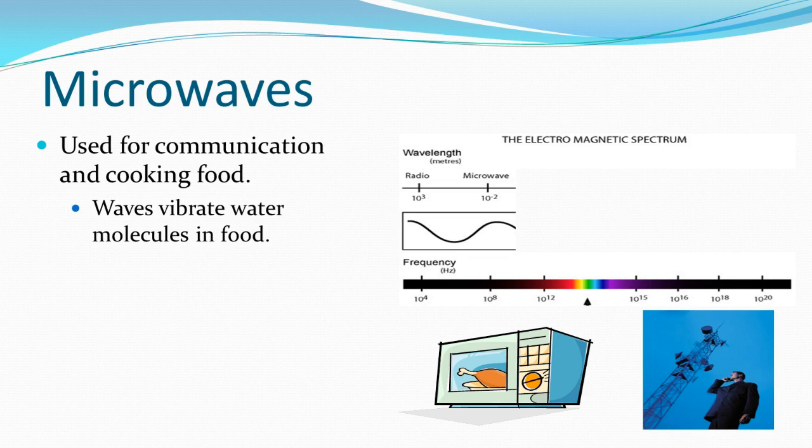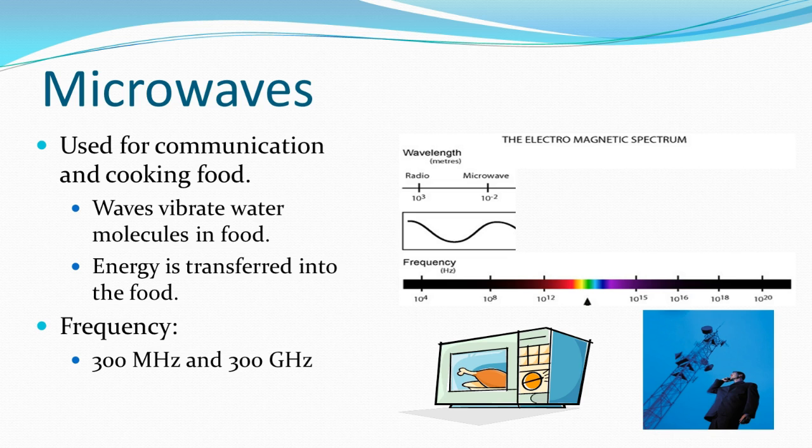The microwave machine works because the microwaves are the right size to vibrate water molecules in food, creating heat. This creates a transfer of radiant energy into thermal energy, heating up the food. The frequency for microwaves is about 300 megahertz to 300 gigahertz. So it's getting slightly bigger as we go. Our wavelength gets slightly smaller as we go. So now we're down to 1 millimeter to about 1 meter, which is a meter stick.